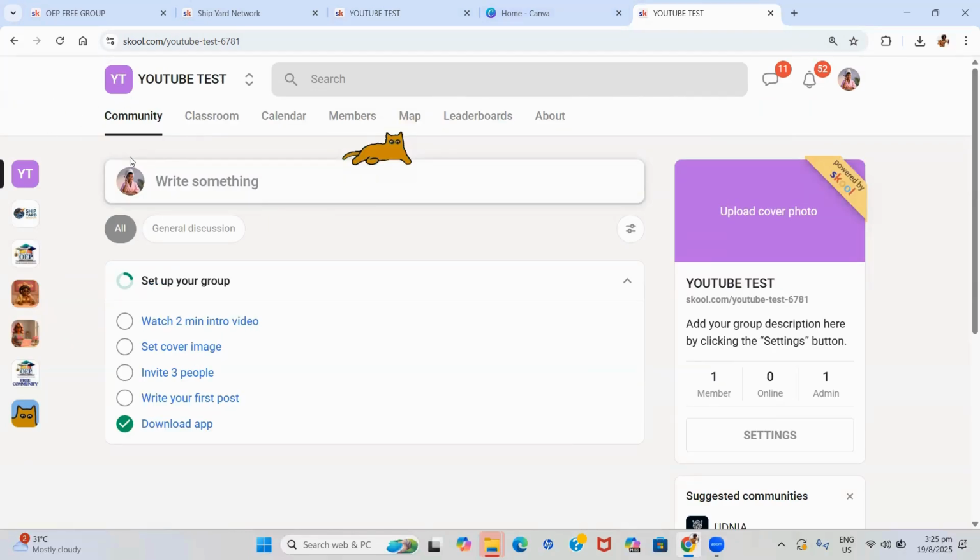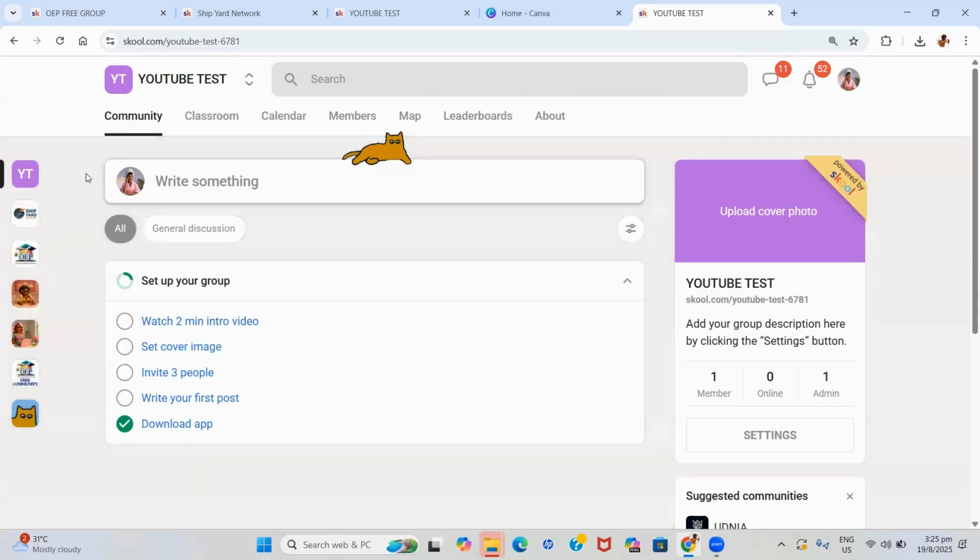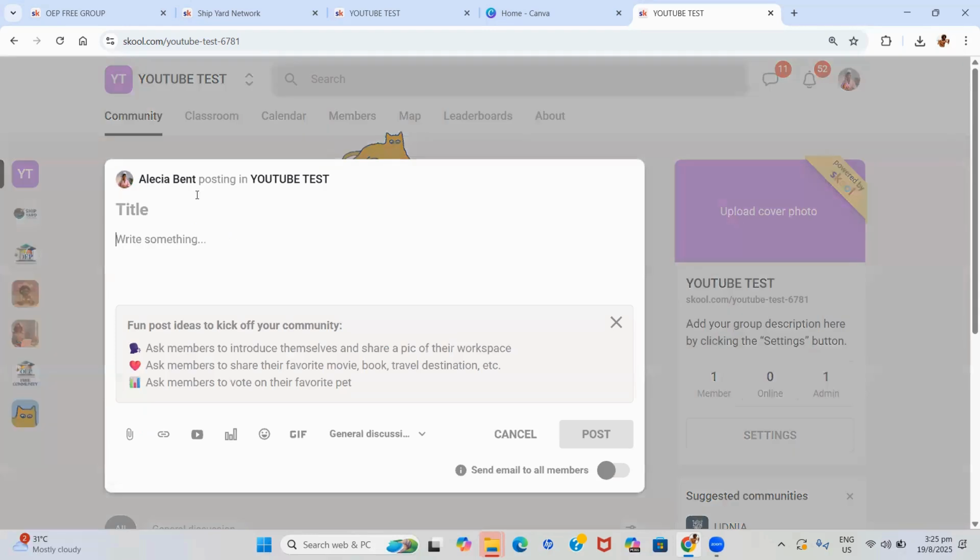What happens inside the community is that you, as an admin, can create a post. Your members inside can also create a post inside the community. So it's like an internal social media page. Let us say that we're writing a post now, right? We would have a title.